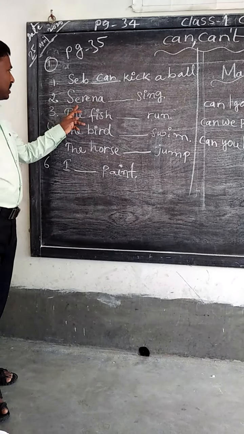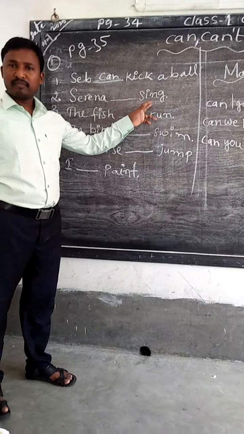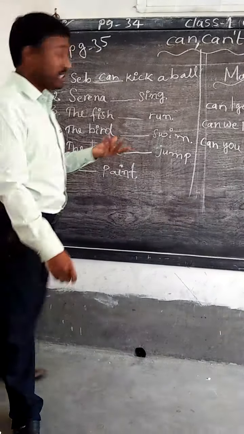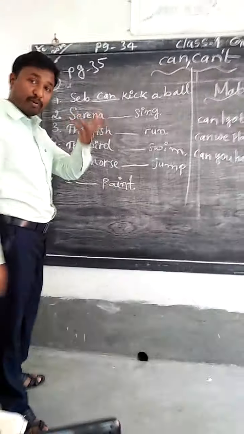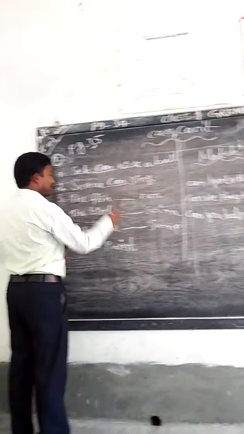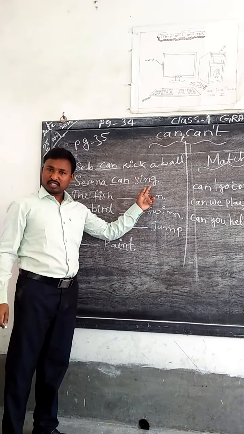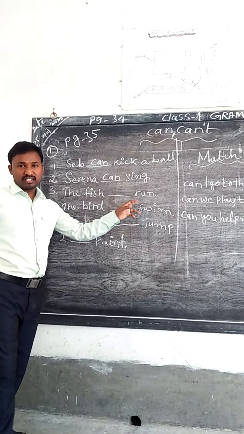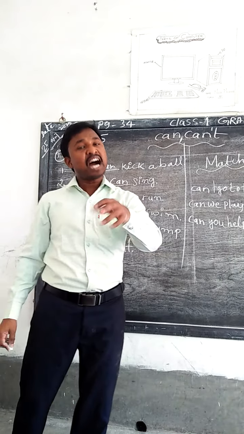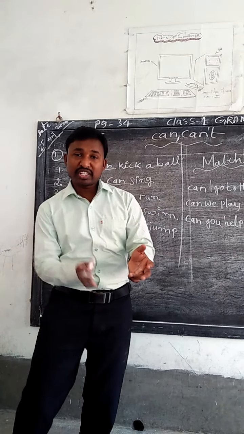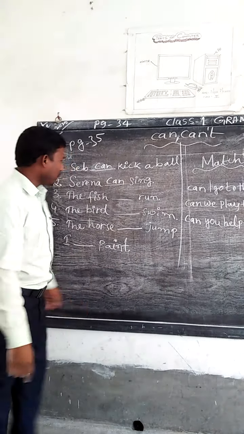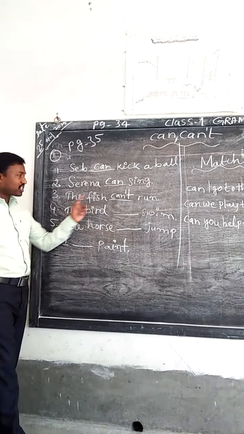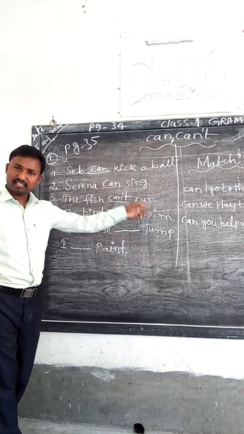Serena dash sing. She can sing a song. It is possible, so can. Serena can sing a song. The fish dash run. The fish can't run. The fish can swim in the water. So here what do we have to write? Here we have to write can't. The fish can't run.